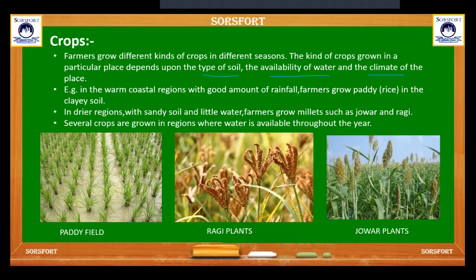For example, in a coastal region with a good amount of rainfall, farmers grow paddy or rice in clay soil. In a drier region with sandy soil and a little water, farmers grow millets such as jowar or ragi. Several crops are grown in regions where water is available throughout the year. This is a paddy field, this is ragi plants, and these are jowar plants.